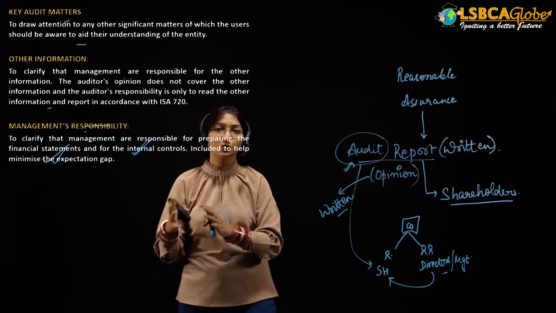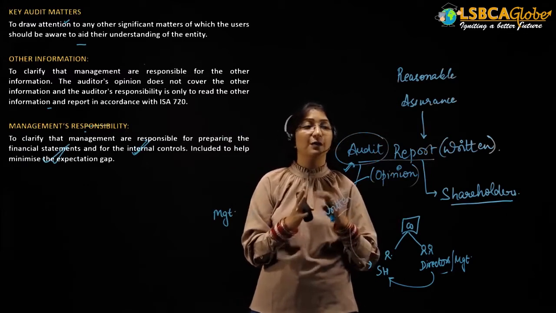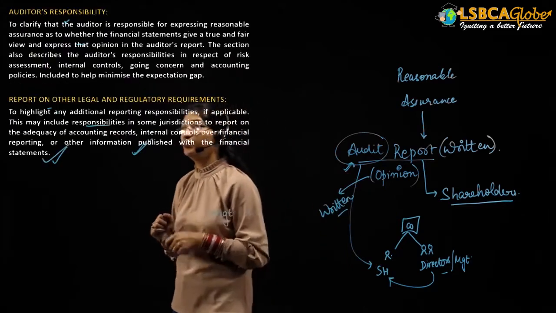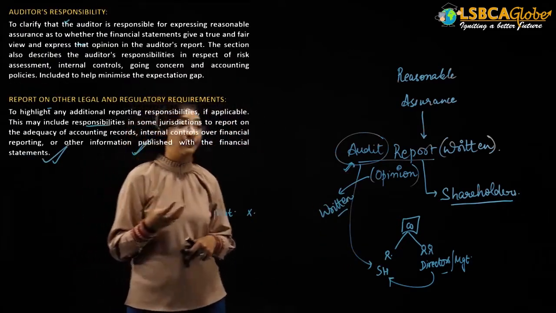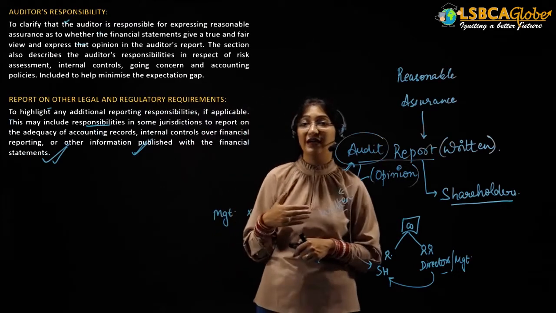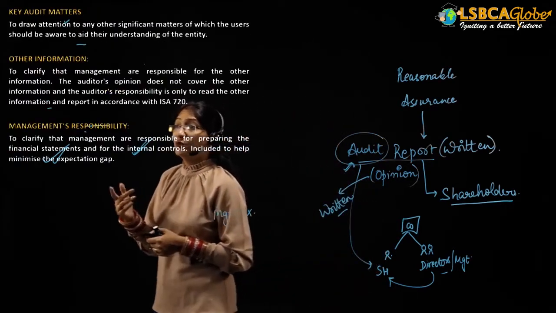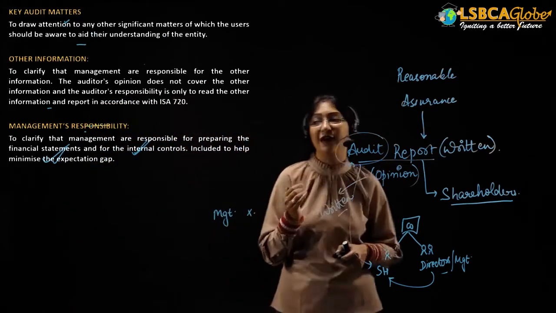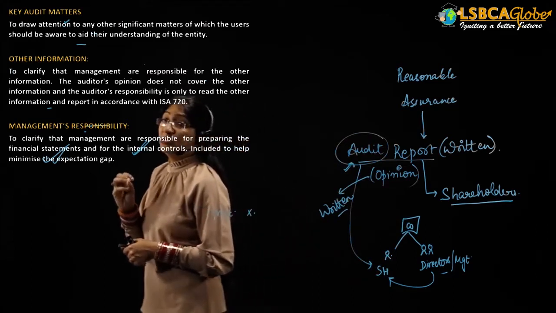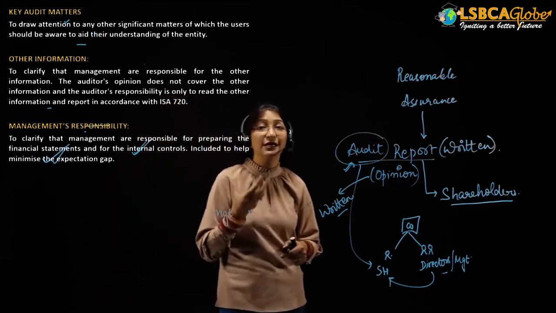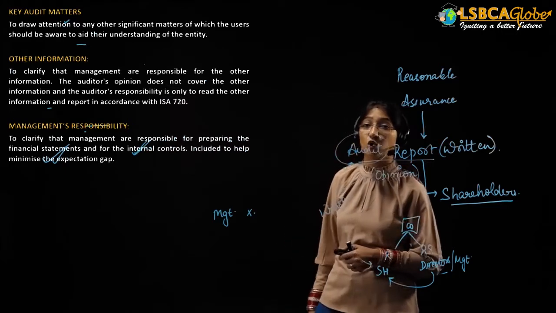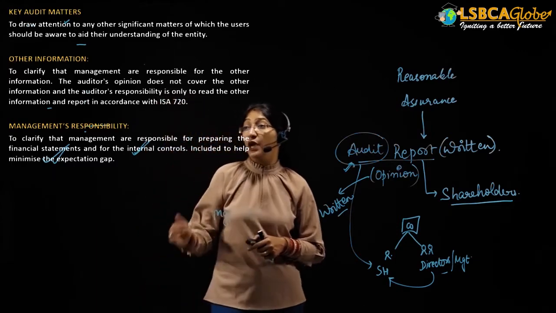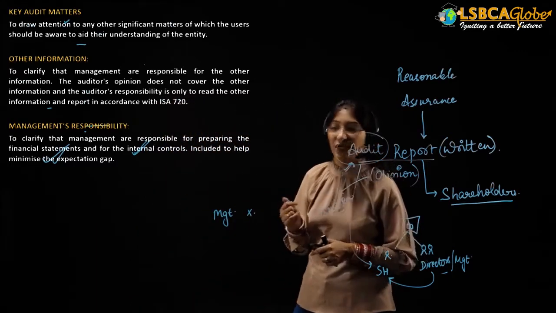Okay, the management's responsibility and the auditor's responsibility will be clearly stated in the audit report so that there will be no misunderstandings. Now, after the management's responsibility, the auditor will provide the auditor's responsibility. Management responsibility will state to clarify that the management is responsible for preparing the financial statements and for the internal controls, that it is the responsibility of the management to set up the internal controls, and it is not the responsibility of the auditor to set up the internal controls. This is included to help minimize the expectation gap.